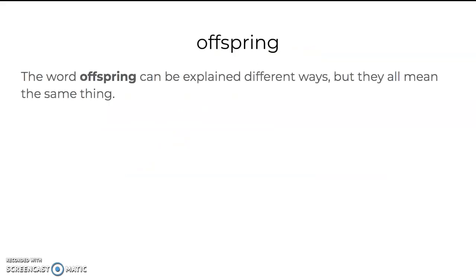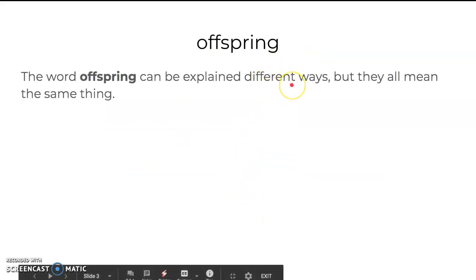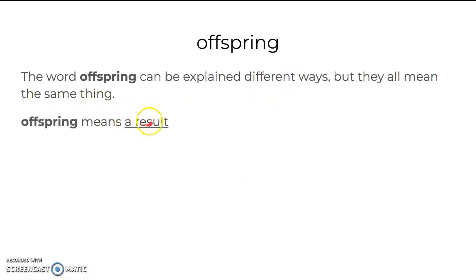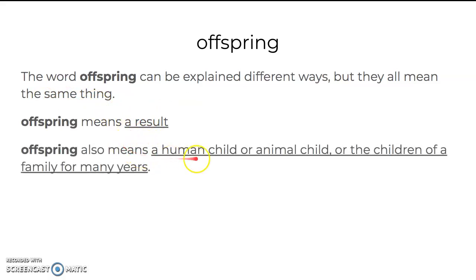So the word offspring can be explained in different ways, but they all pretty much mean the same thing. Offspring means a result. It also means a human child or animal child or the children of family for many years. So if you think about it, a human child or an animal child comes as a result of two parents, whether they're humans or animals. It could even work for plants too.